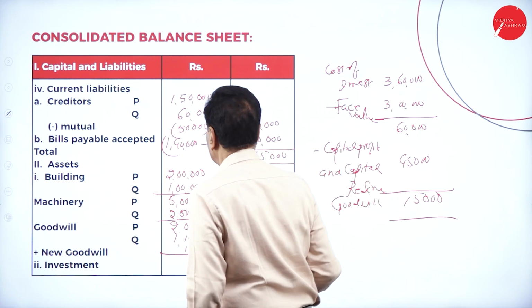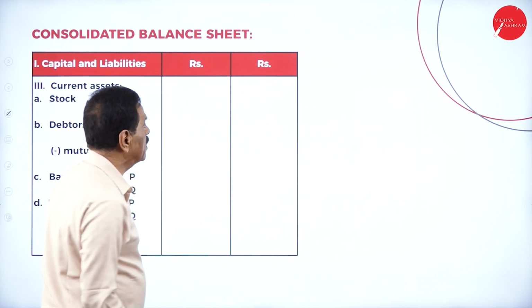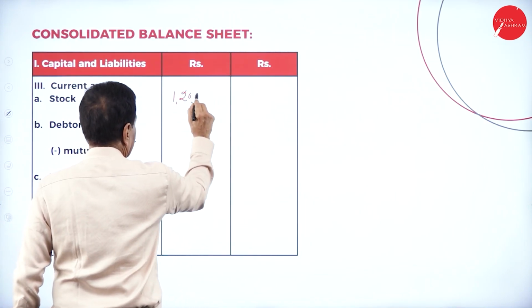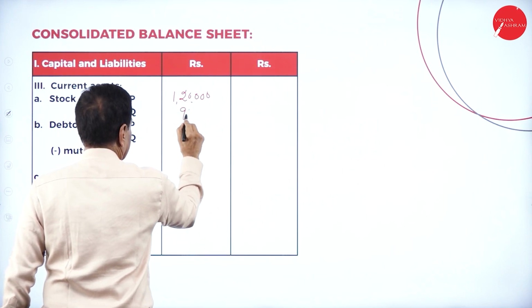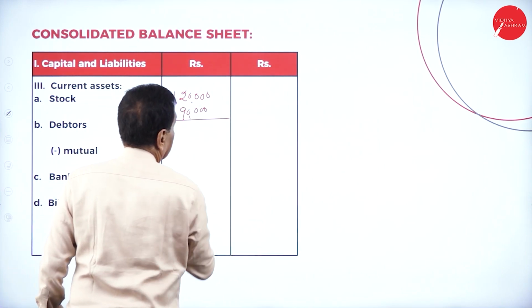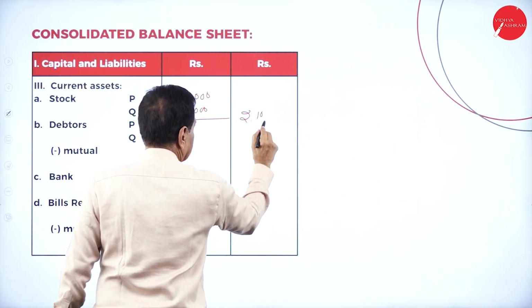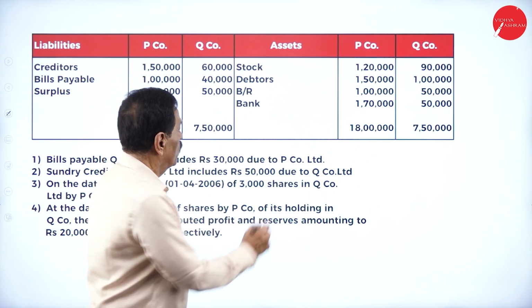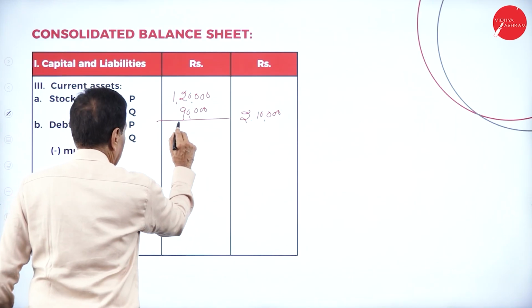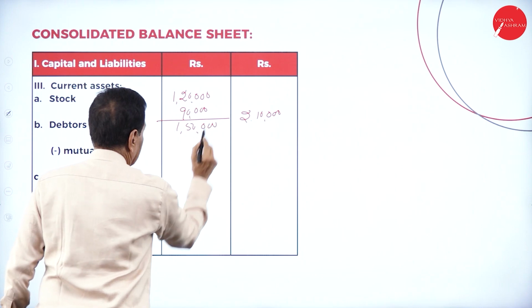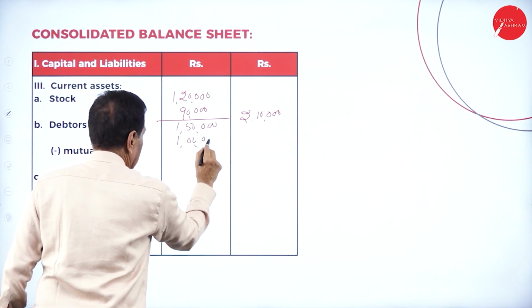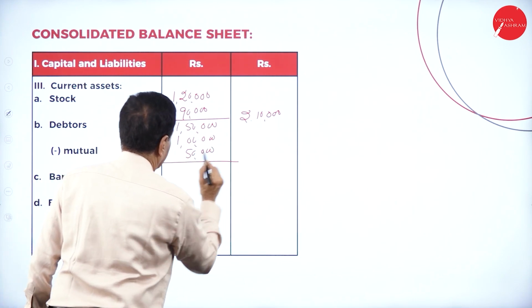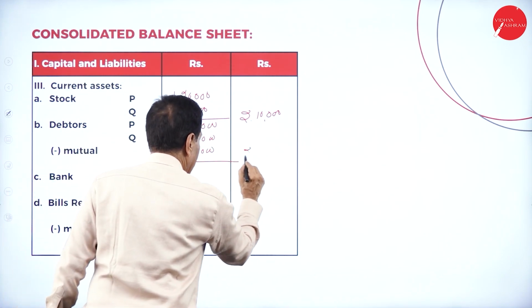Then no investment. Look after the stock. Stock 1 lakh 20 plus 90,000 comes to 2 lakh 10,000. Then debtors 1 lakh 50 plus 1 lakh. Mutual adjustment is 50,000, so it becomes 2 lakh.